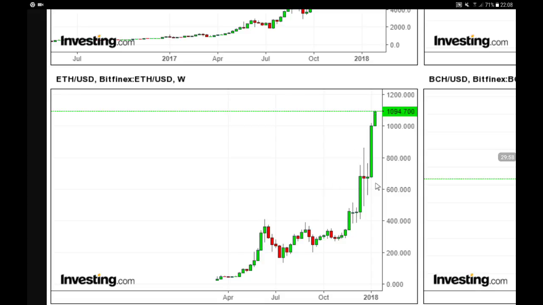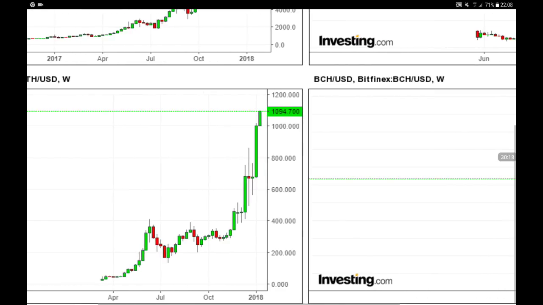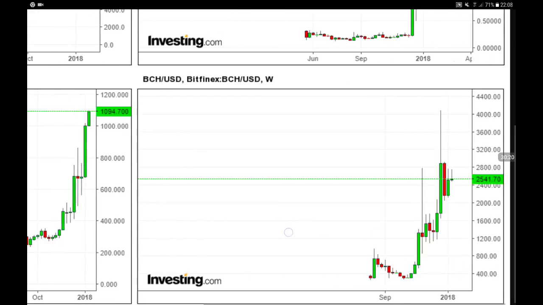You see over here great volatility, so at some point we're going to have people taking profits. But people are also going to take advantage to re-enter that particular trade and ride this bullish momentum for Ethereum and for all the altcoins.